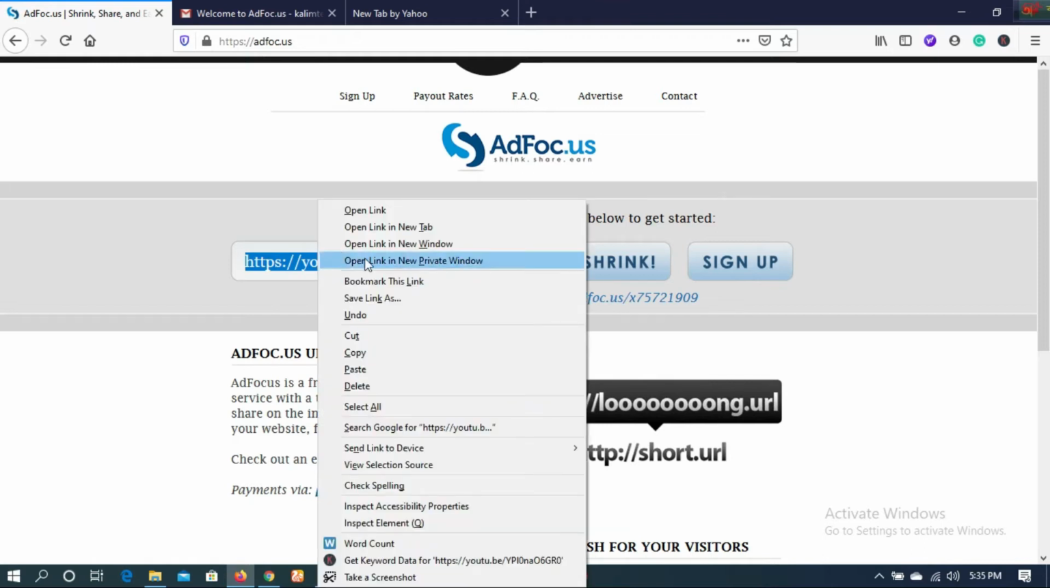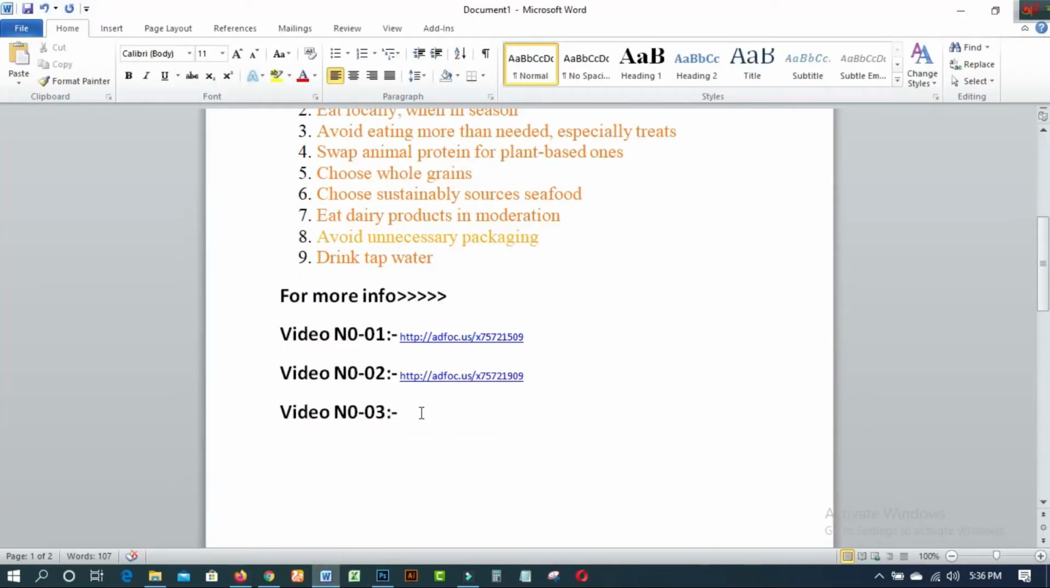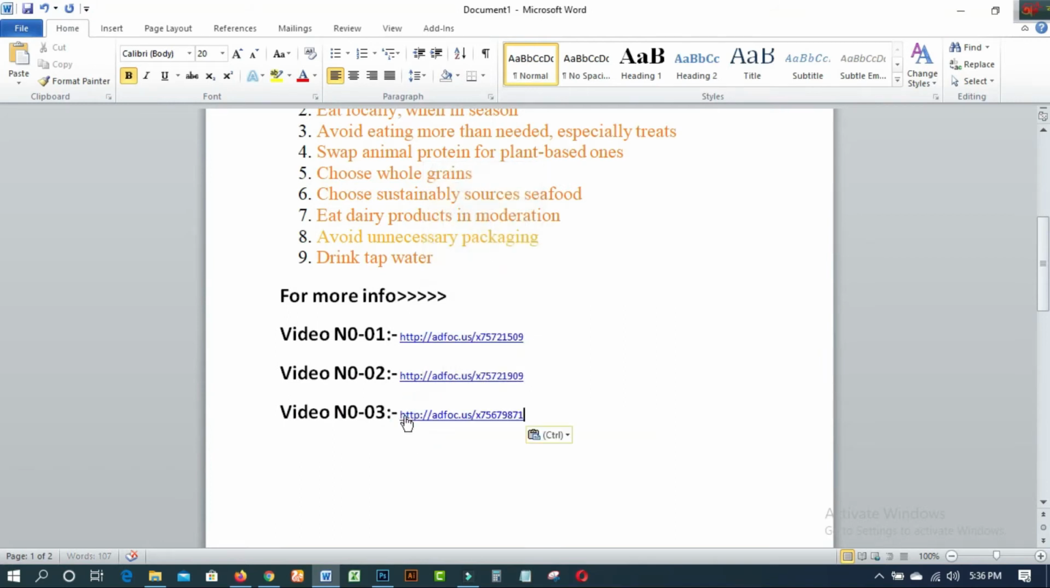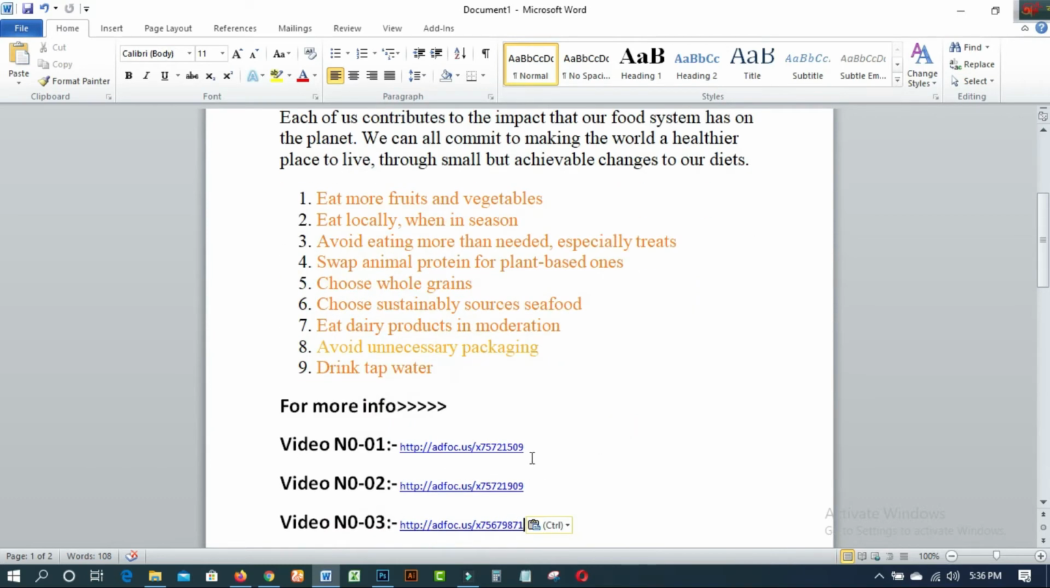And just paste over here, and then just click shrink, and then you have to copy. Video number 3. Boom, this is the best and easiest way to make a template on a sustainable diet, and you can share it more and more on different types of forums, groups, or platforms to get clicks on your particular posters.